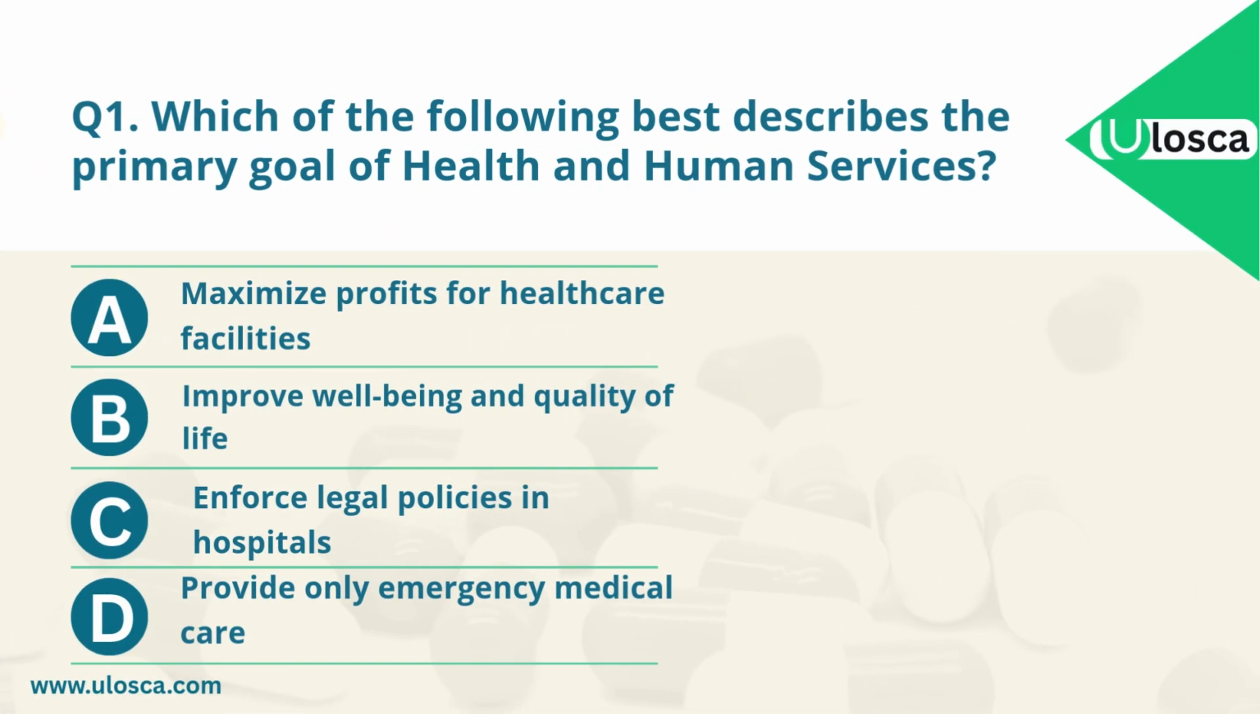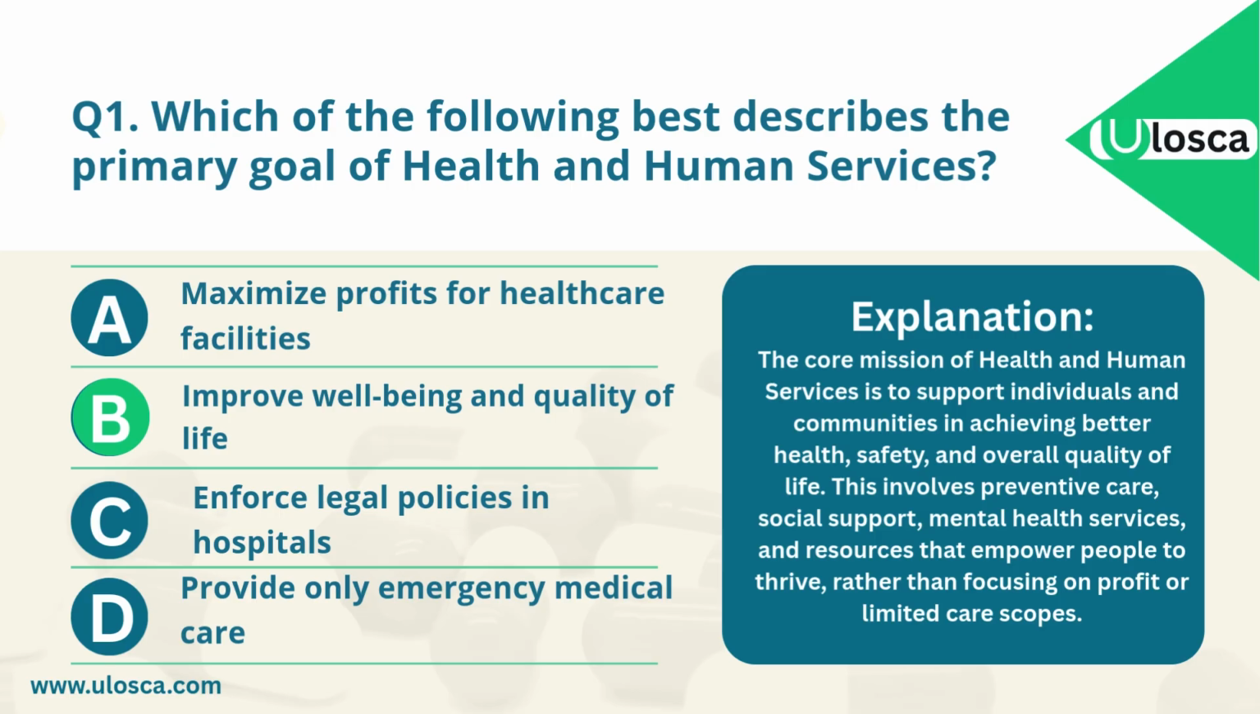The correct answer is B. To improve the well-being and quality of life of individuals and communities. Explanation. The core mission of Health and Human Services is to support individuals and communities in achieving better health, safety, and overall quality of life. This involves preventive care, social support, mental health services, and resources that empower people to thrive, rather than focusing on profit or limited care scopes.